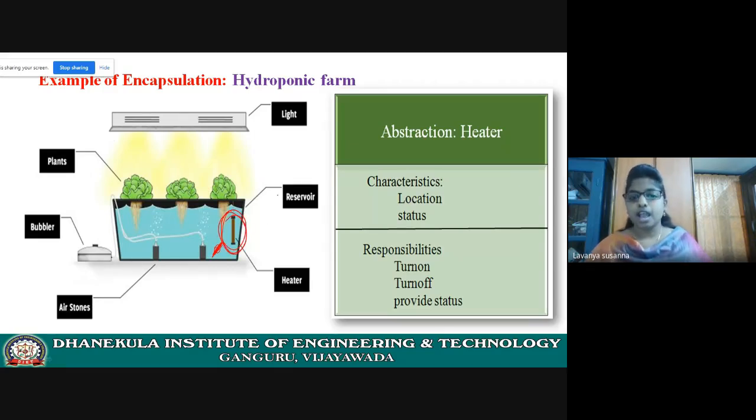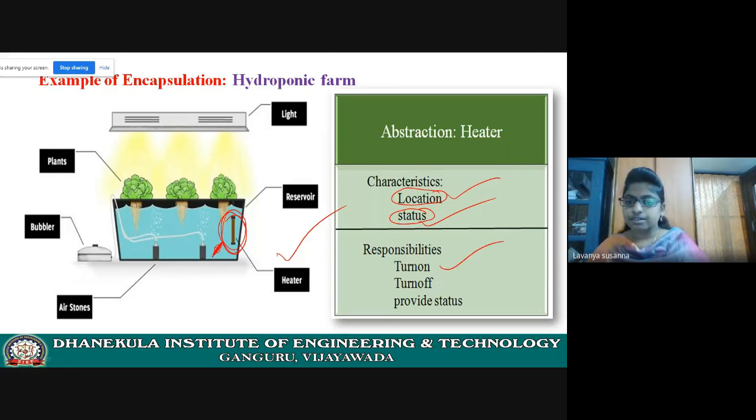Now let us see the abstraction of this heater. See here. The data is location and status. It has to show the location and status. What is the status? It must show. These are the data. And what are the responsibilities of the heater?